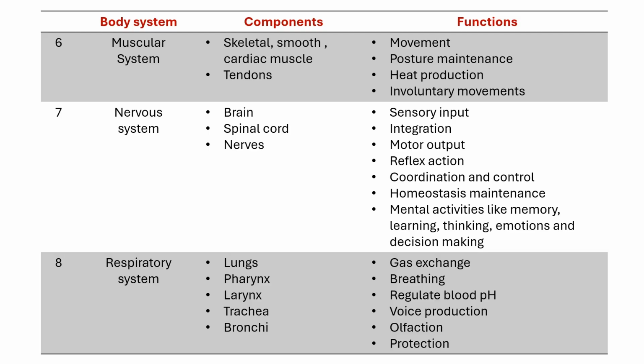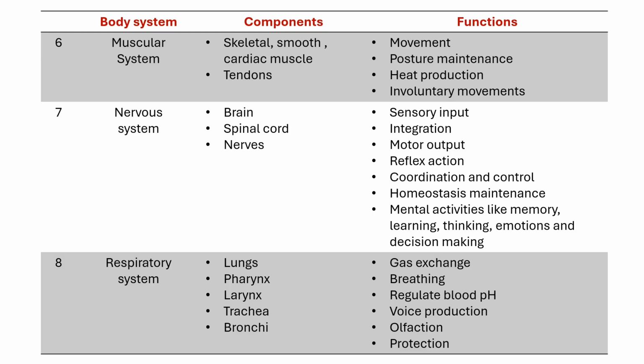Next system is the respiratory system. Its components are lungs, pharynx, larynx, trachea and bronchi. Its functions are gaseous exchange. When we inhale, air enters our lungs carrying oxygen. In the alveoli, oxygen moves into our blood, and at the same time, carbon dioxide moves from the blood into the alveoli. And when we exhale, this carbon dioxide leaves our body. Okay. Next is breathing. Breathing is nothing but the process of both inhalation and exhalation.